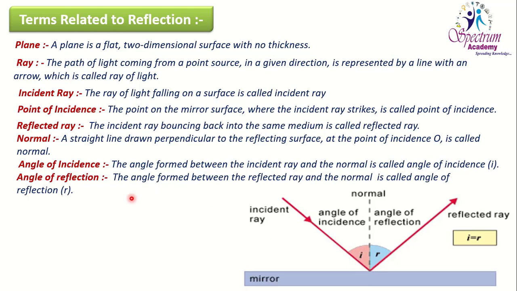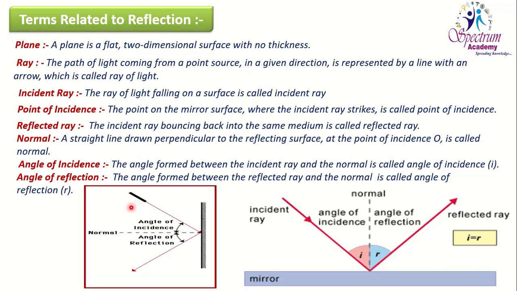Now angle of reflection. The angle formed between the reflected ray and the normal is called the angle of reflection. Another angle is formed here with the help of the normal and the reflected ray which bounces back from the point of incidence. The angle is formed with the normal, which is perpendicular to the reflecting surface, and the reflected ray. So in between the normal and the reflected ray, one angle is formed here. That angle is nothing but the angle of reflection, and it is indicated by small letter r.